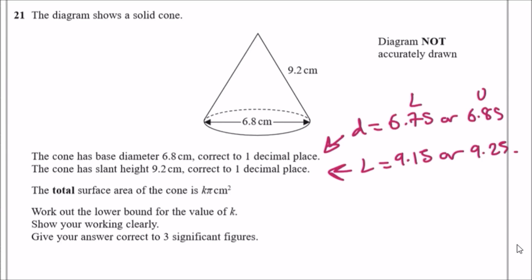Now what do we need to do anyway? So the total surface area of the cone is k pi. So they found the surface area. Work out the lower bound for the value of k. Show your working out clearly. Alright, this is straightforward. So all you need to really do is firstly find an expression for this equation, okay?